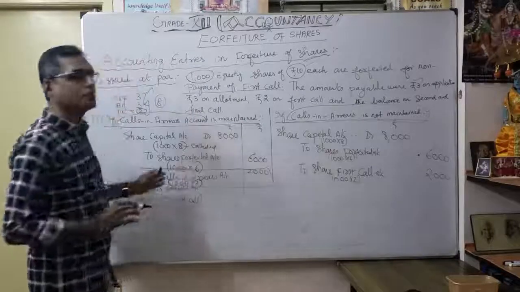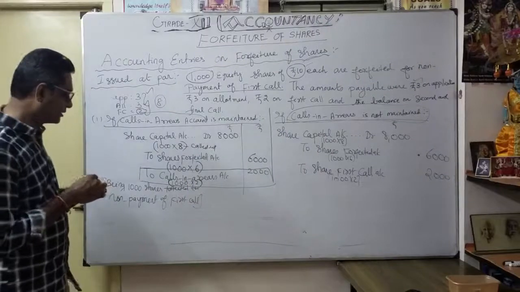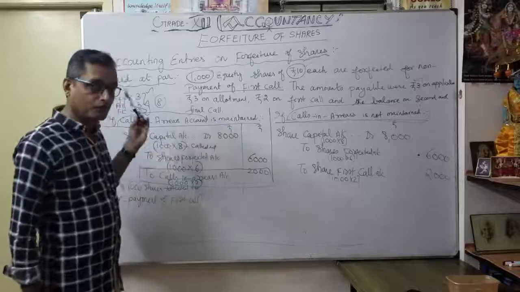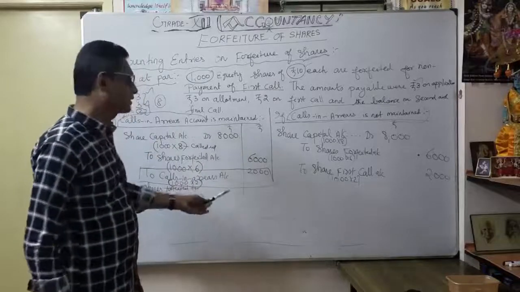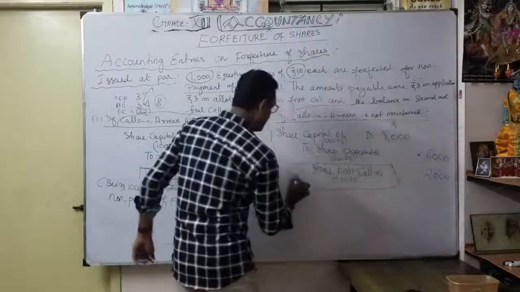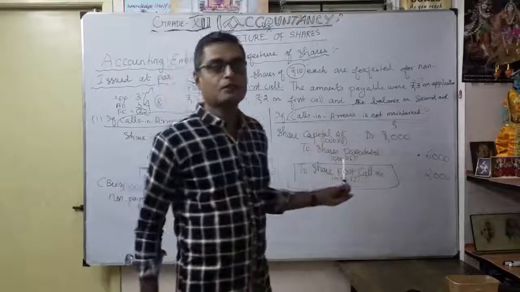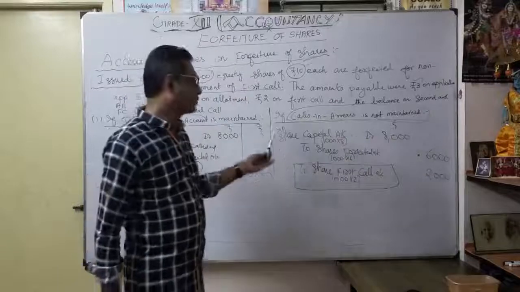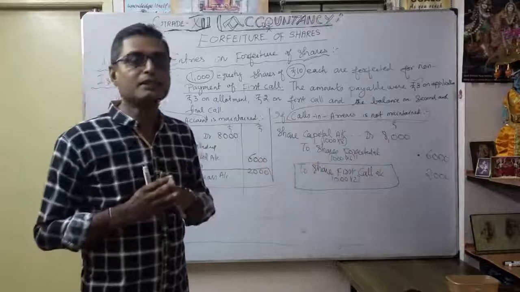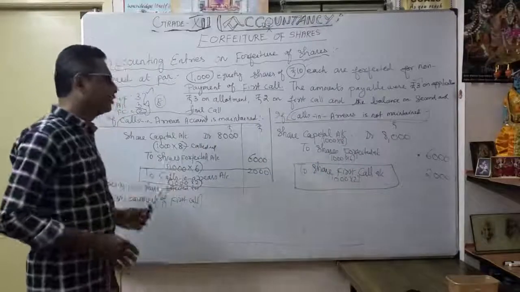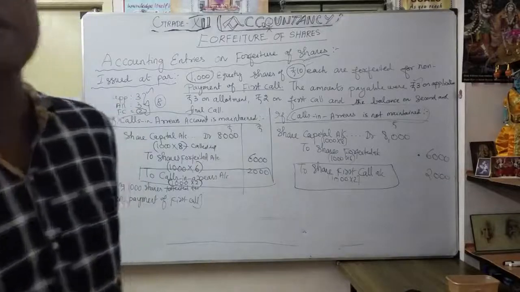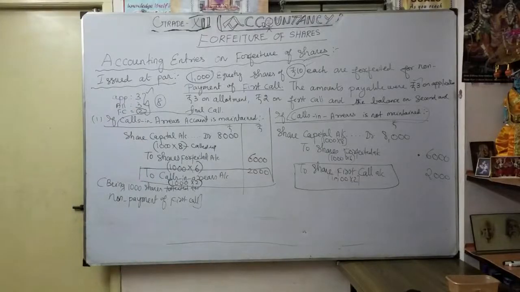Suppose when we are maintaining the calls in arrears account, we want to show the calls in arrears account because earlier we debited the calls in arrears account. Now for rectification, we want to credit the calls in arrears account. As usual, whichever call is in default, we can mention clearly the particular call, whether it may be first call or second call. I understood the example about when calls in arrears is maintained or not maintained. Understood? Now we are going to discuss another example for different cases of the journal entry for forfeiture of shares.